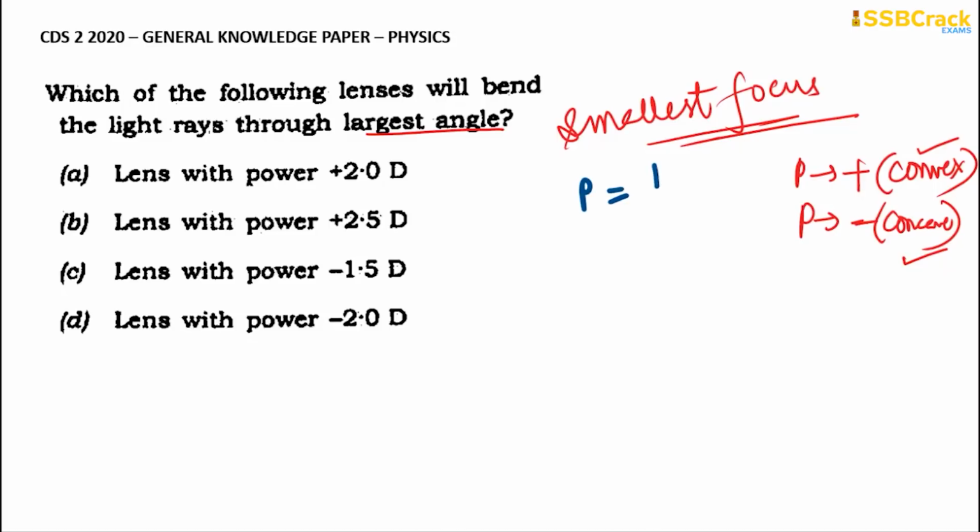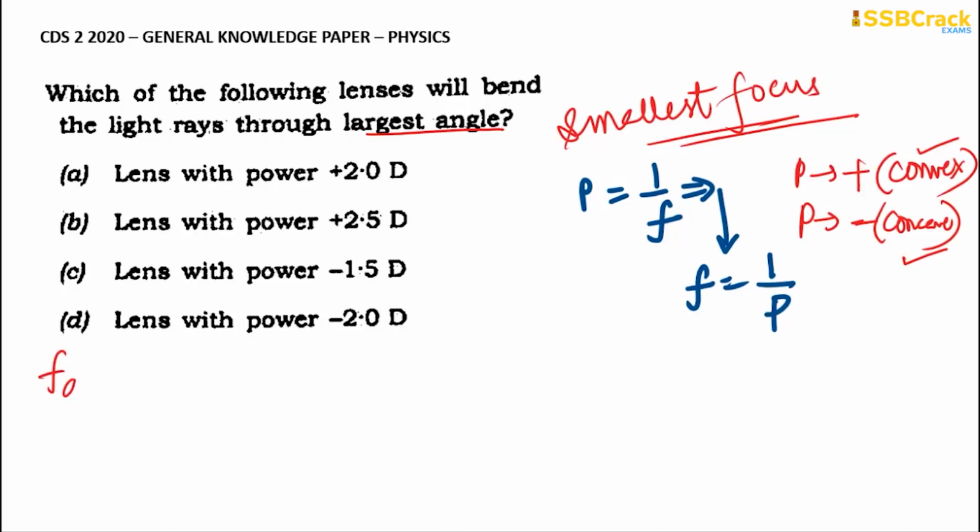Power is equal to what? It will be 1 by focus. It is exactly the reciprocal of the focus. So from this, what is the formula for the focus? Focus is equal to 1 divided by power. So 1 divided by P will be the focus. So we will go through all the options.